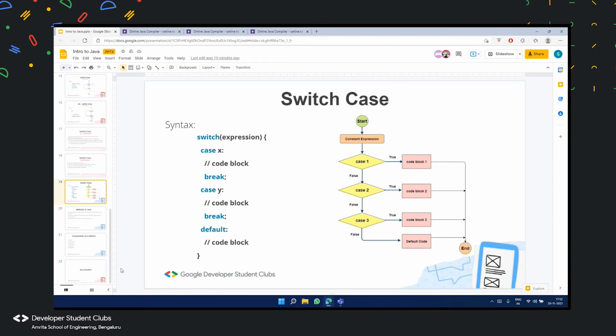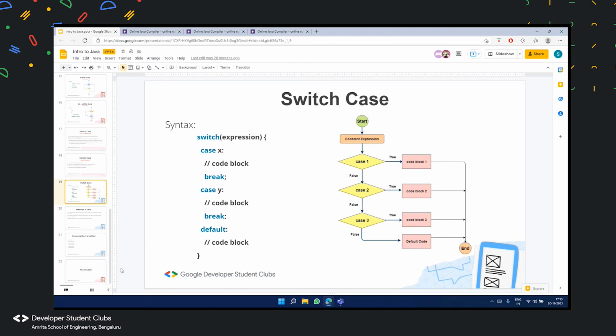Again it compares whether the constant expression is equal to case 2. Whatever the user inputs, it compares at case y, or case 2, whether the user has pressed the y alphabet on the keyboard.